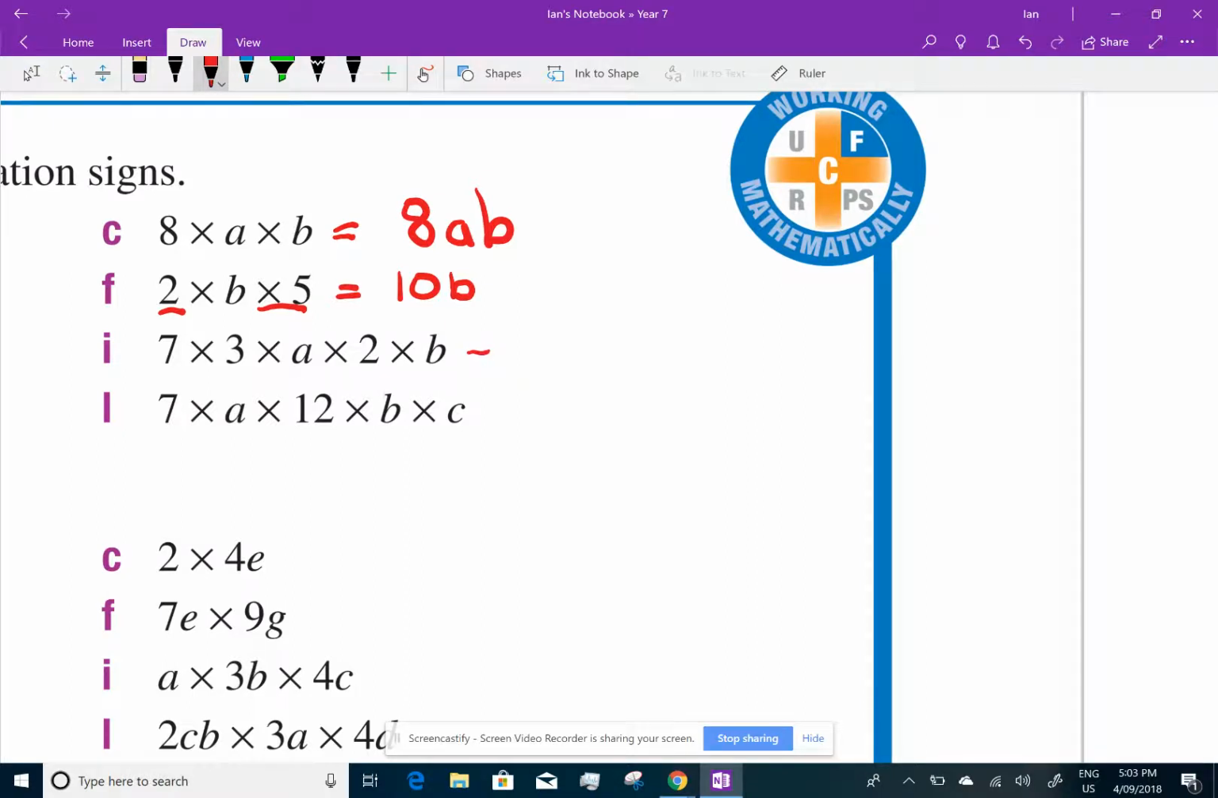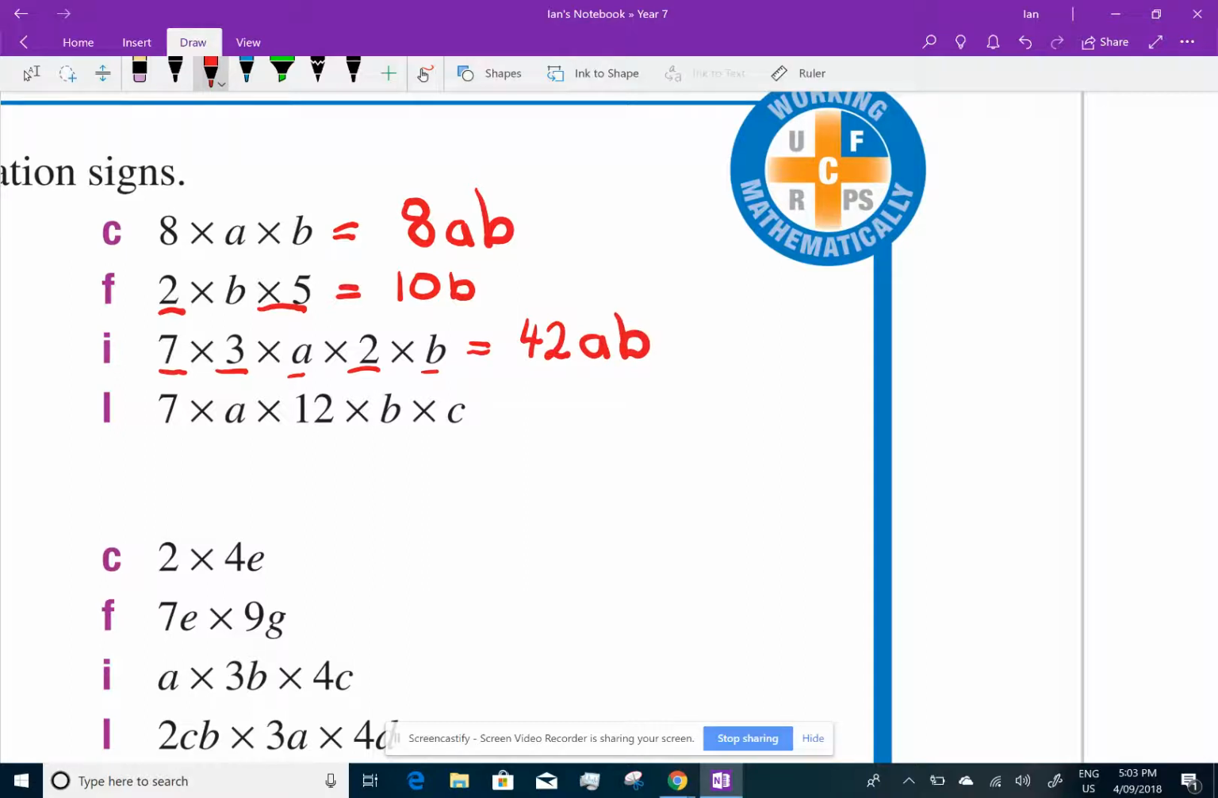Hey, we're getting a bit tricky now. Look at this. Do the numbers first. 7 times 3 times 2. Well, 7 times 3 is 21. And 2 times 21 is 42. And then I'm left with an A and a B. And it's all multiplied, so I'll just write AB. I don't need the multiplication sign.